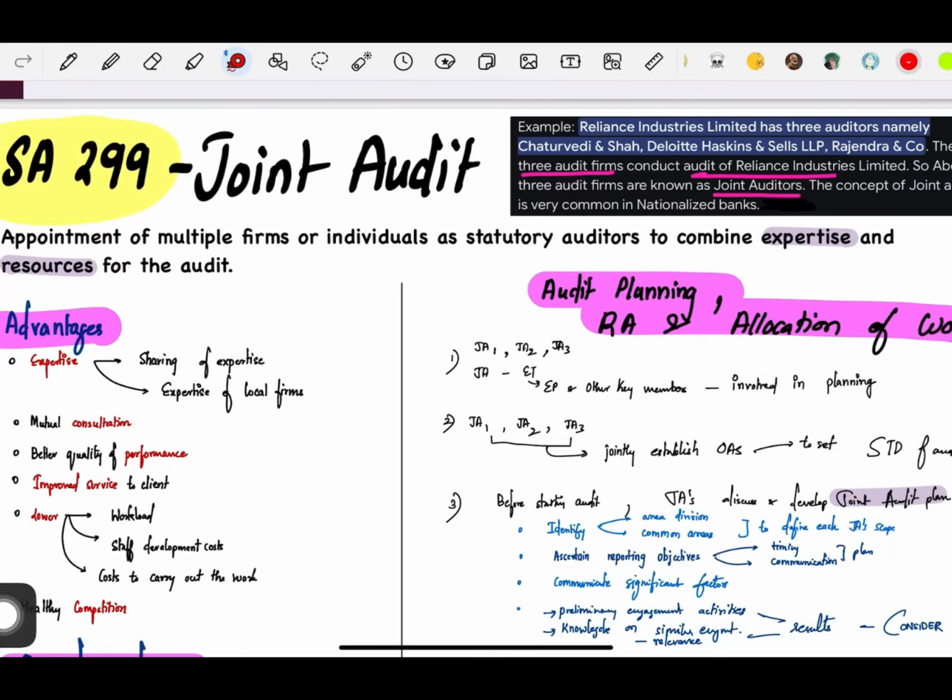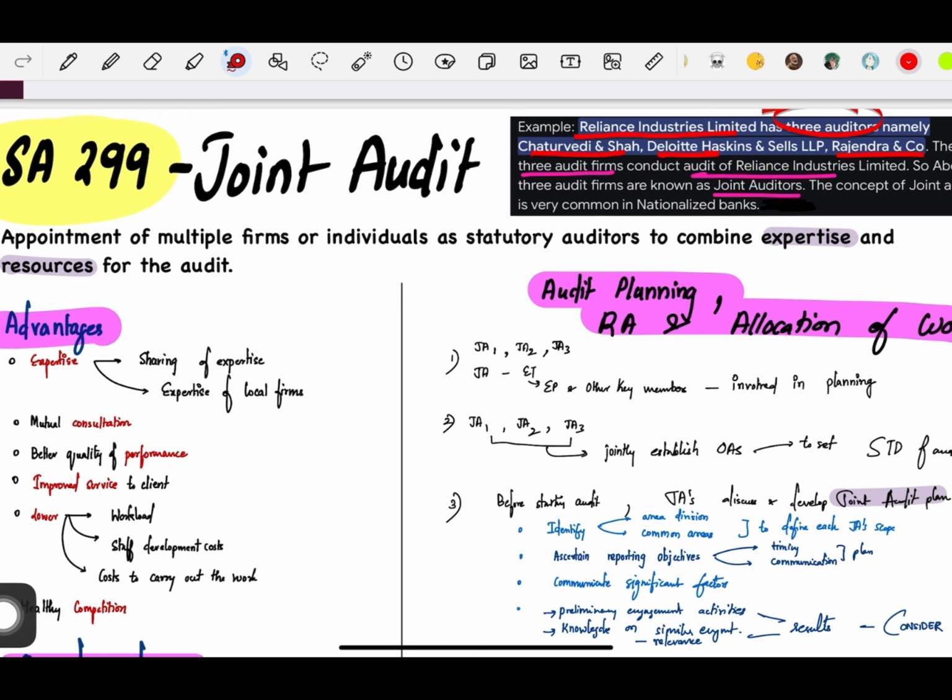So now let us start with the revision of the topic SA 299 joint audit. In the case of joint audit, there is more than one auditor who is auditing the financial statements. You can take the example of Reliance Industries Limited. It has three auditors: Chaturvedi and Shah, Deloitte Haskins and Sells LLP, and Rajendra and Company. So these three audit firms conduct audit of Reliance Industries Limited. So there are three auditors.